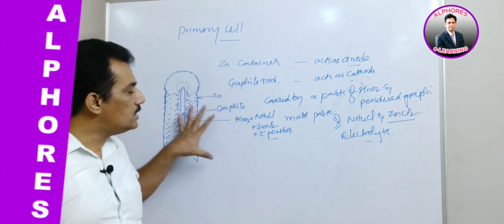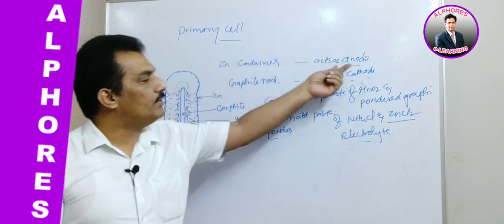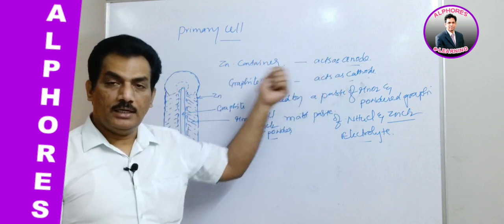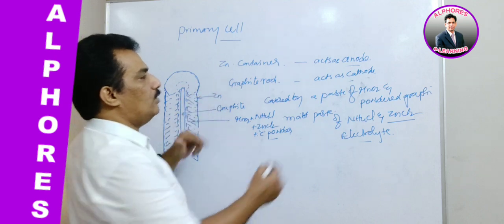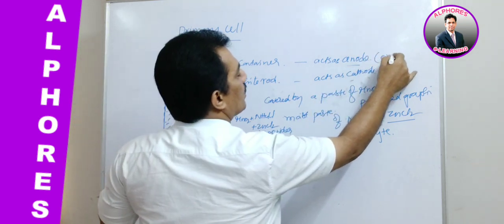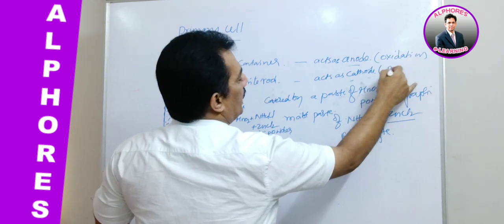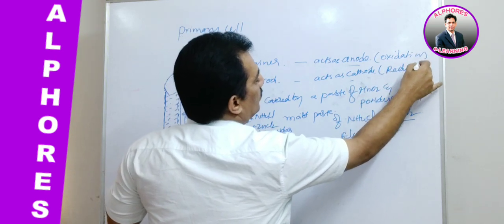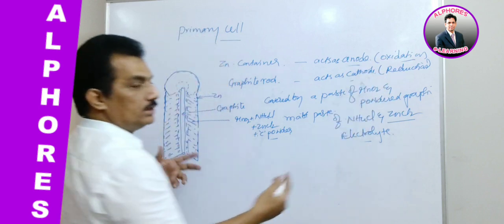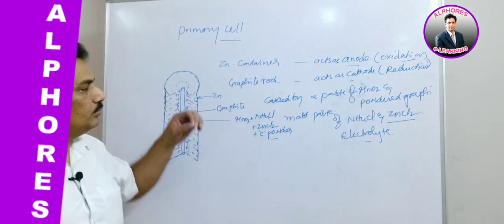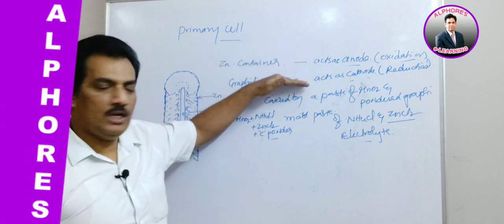Clear? And in these components, zinc is behaving like anode and graphite is behaving as cathode. At graphite, cathodic reaction. Anode means here oxidation will take place. Already we studied this, we are thorough with this one. Oxidation at anode, and at cathode reduction should take place. Oxidation is de-electronation and reduction is nothing but electronation. These two will happen at these respective electrodes.